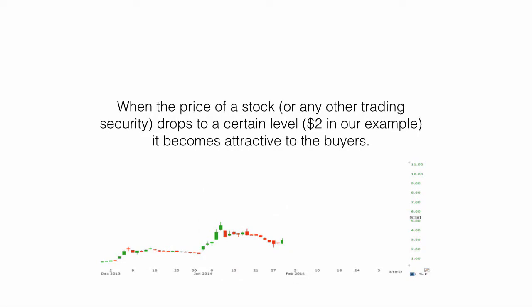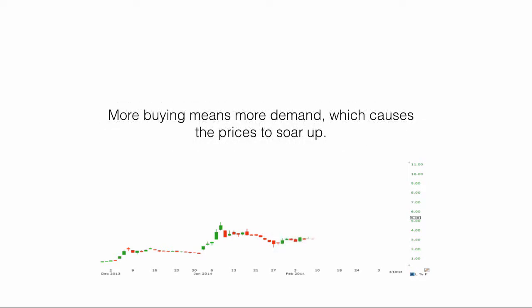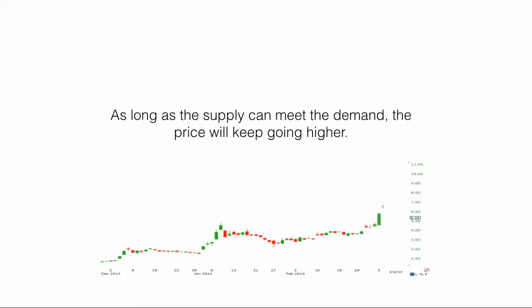When the price of a stock or any other trading security drops to a certain level, $2 in our example, it becomes attractive to the buyers. More buying means more demand, which causes the price to soar up. As long as the supply can meet the demand, the price will keep going higher.